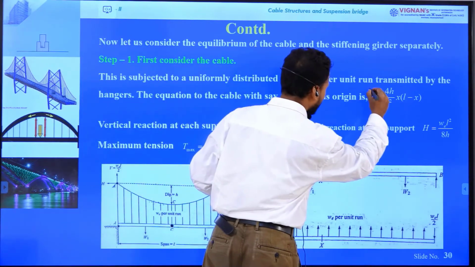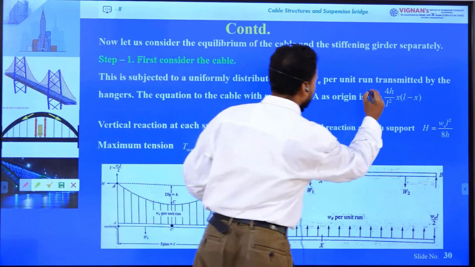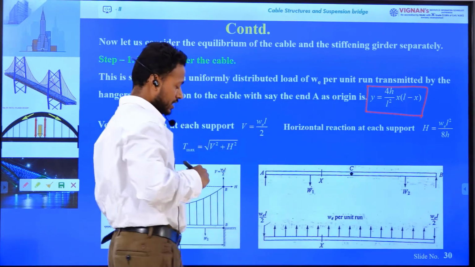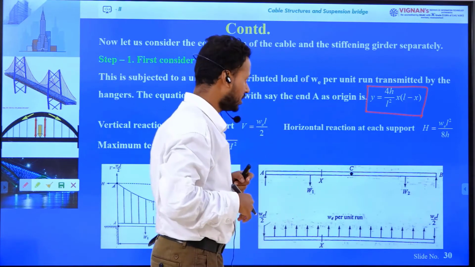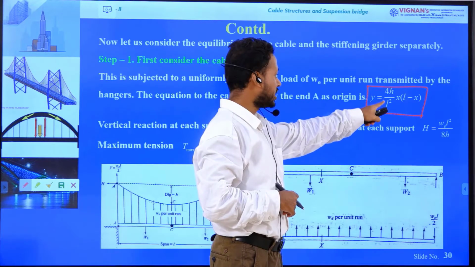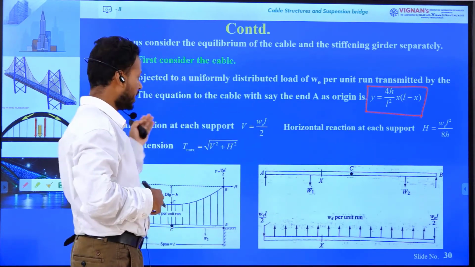This is the equation of the ordinate at any point x, where the ordinate means the height. The ordinate at any point x is y equals 4h by L square x into (L minus x). This expression we derived in the earlier lecture.